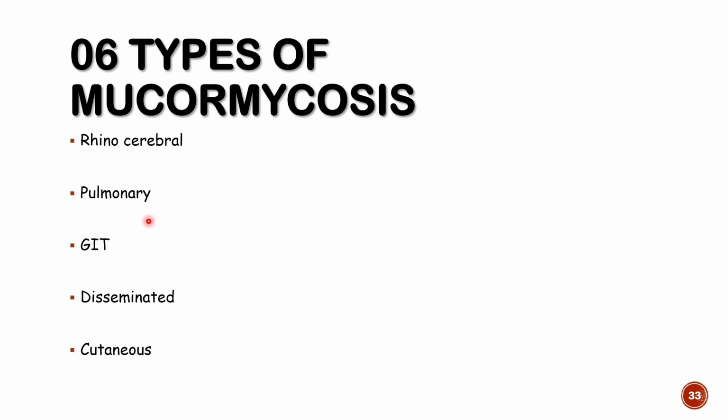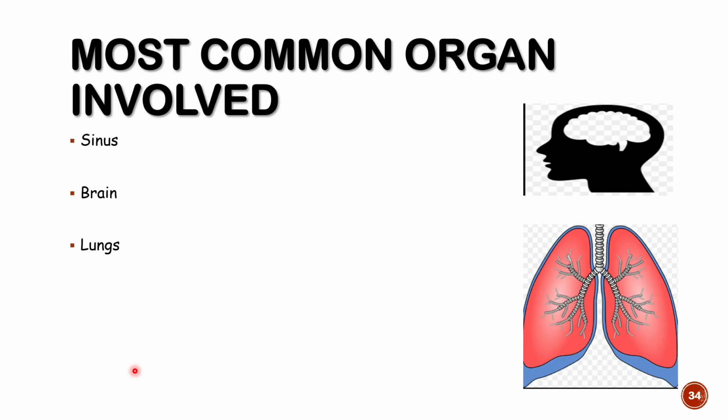They can infect various sites, and accordingly they are classified. If they infect our respiratory tract and cerebral system, then it is rhinocerebral. If they infect the lung, then it is pulmonary mucormycosis. GIT mucormycosis involves infection of the colon. Disseminated means they disseminate to various organs, with multiple organs involved. And if they infect skin, it is known as cutaneous mucormycosis. The most common organs involved are the sinus, brain, and lung.